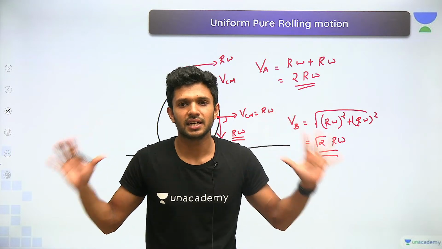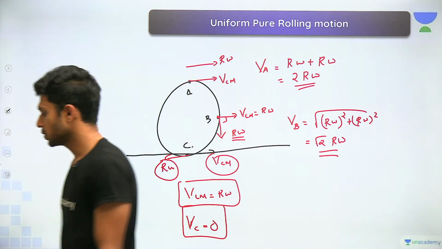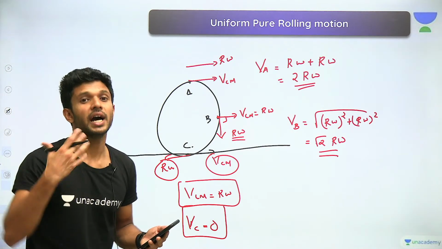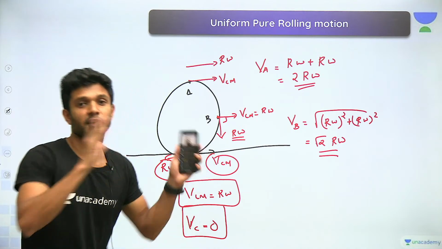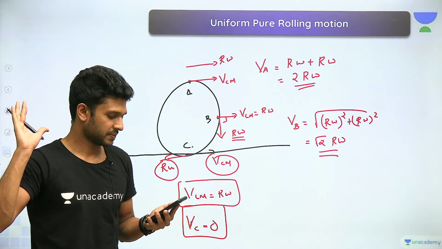Okay, this is the entire concept related to uniform pure rolling motion. We have written the velocities at each point, how to add the velocities, how to do this, how to do that, if a question like this comes, how to solve it, I have told you everything. Okay,